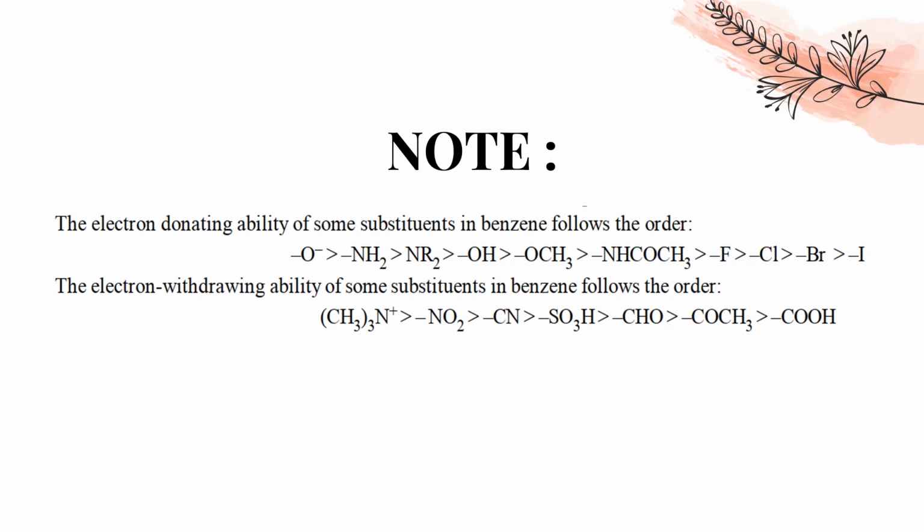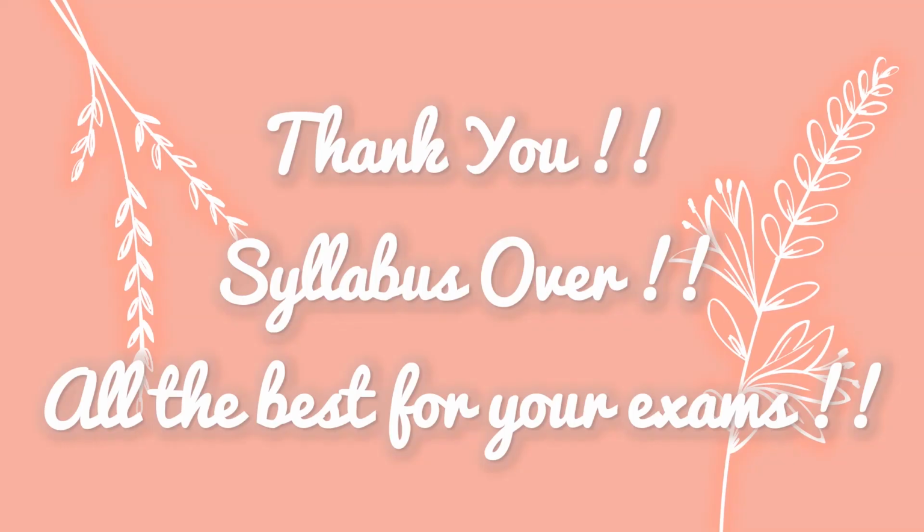If I ask who will react faster, in that case you can use this. The electron withdrawing ability of some substituents in benzene follows the order. This is the order of electron withdrawing ability, which will decrease the electron density at meta position to a greater extent. So here trimethylamine will have the highest, then NO2, then CN, then SO3H, then CHO, then COCH3, then COOH group. Okay, so this is to be learned. You will have to learn this order.